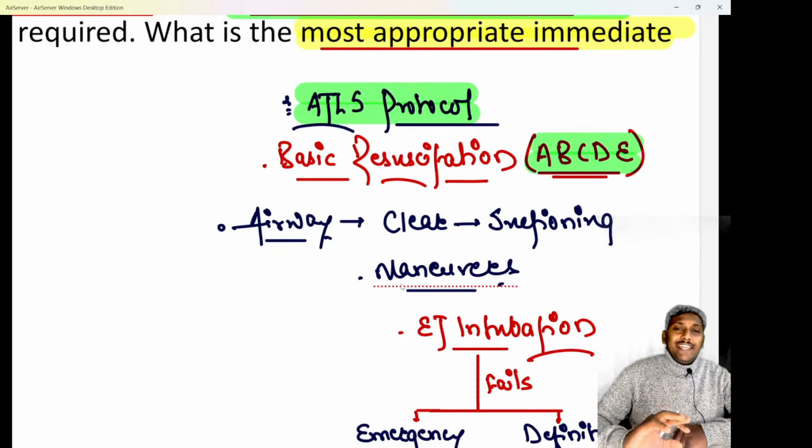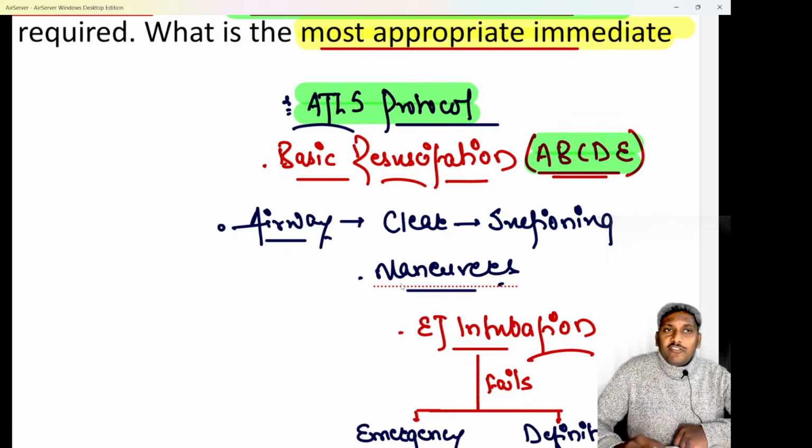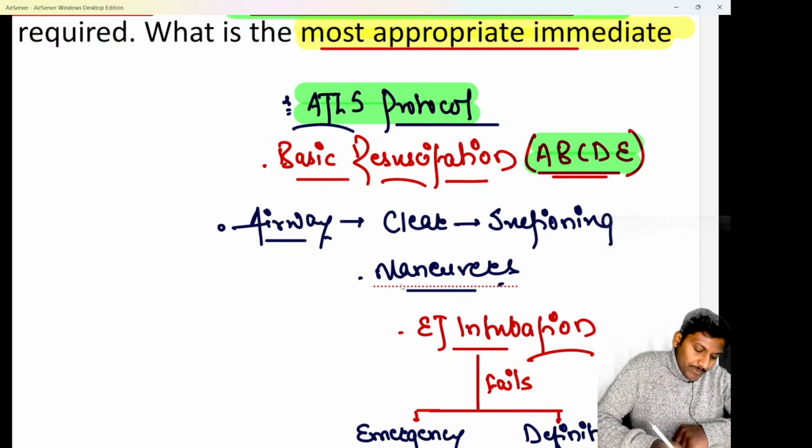We know in the BLS or ACLS protocol of cardiac arrest, you follow C, A, B, but in the ATLS protocol of trauma, you follow the sequence A, B, C, D, E, where utmost priority is given to airway. So A stands for airway management, B stands for breathing management, C stands for circulation management, D stands for disability.